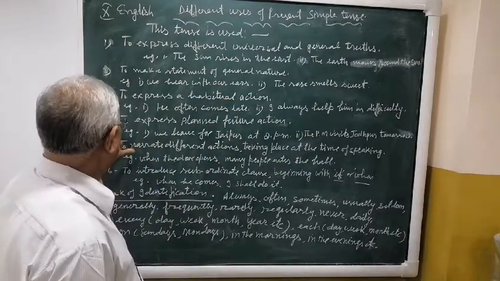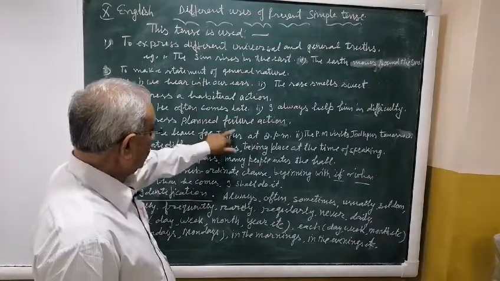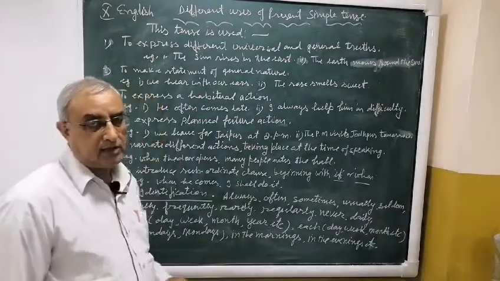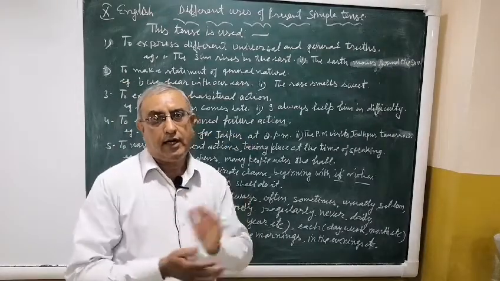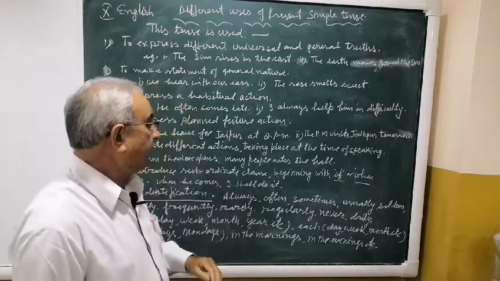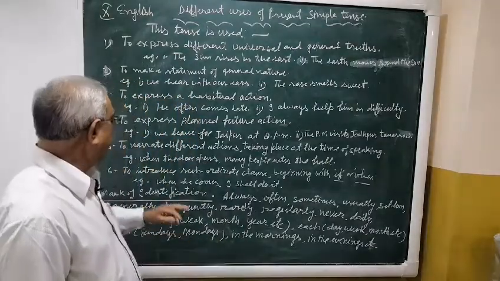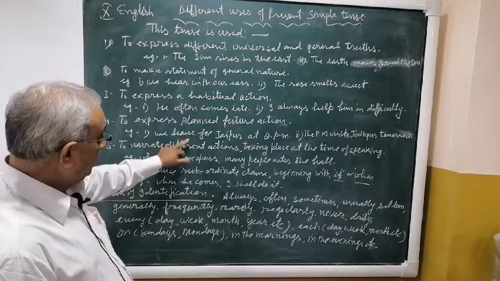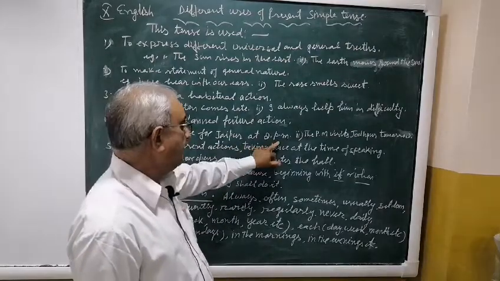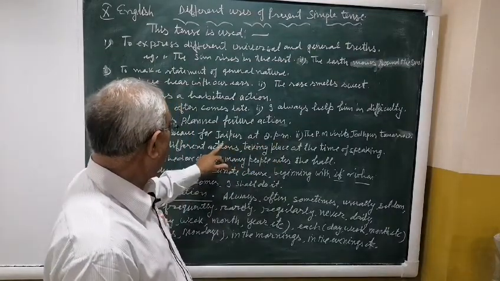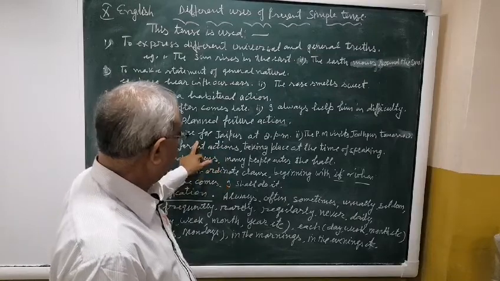Next point is to express planned future action. Planned future action means the action which is going to happen in the near future. This is known as planned future action. For example, we leave for Jaipur at 8 p.m. At 8 p.m. we shall go to Jaipur. So this is planned future action.